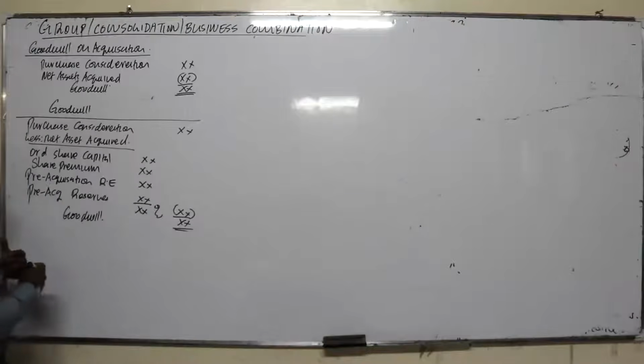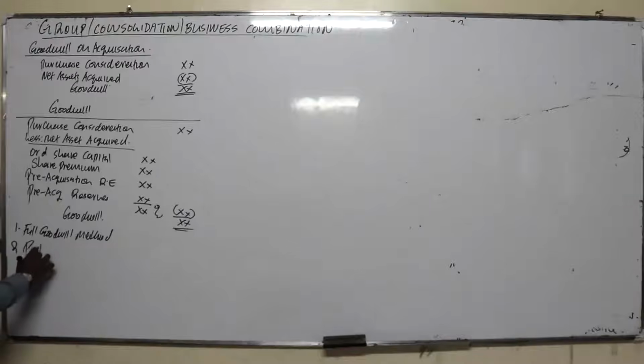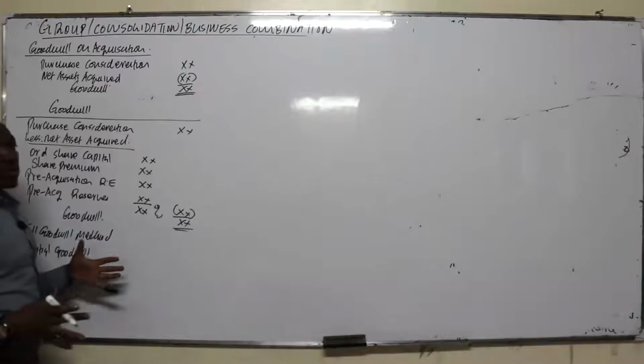And we have two methods to compute goodwill. One is the full goodwill method, and number two, the partial goodwill method. The difference is that for the full goodwill method, you compute the goodwill of the subsidiary as a whole.